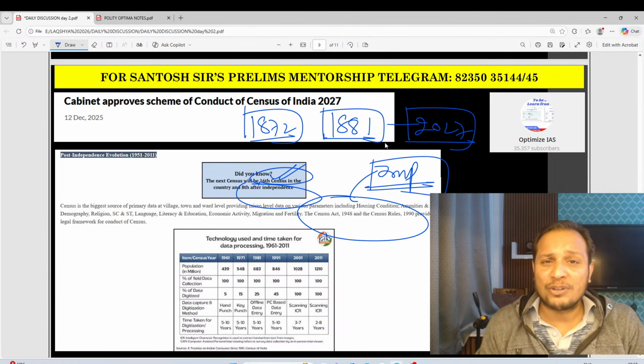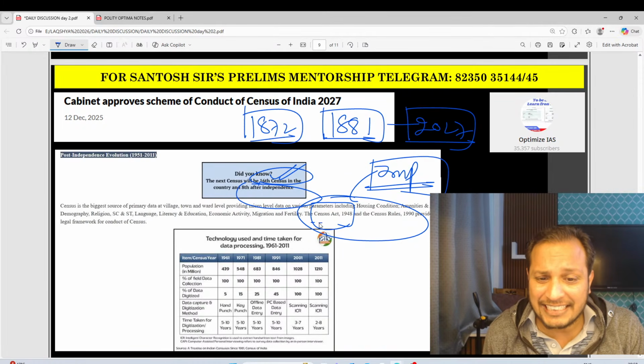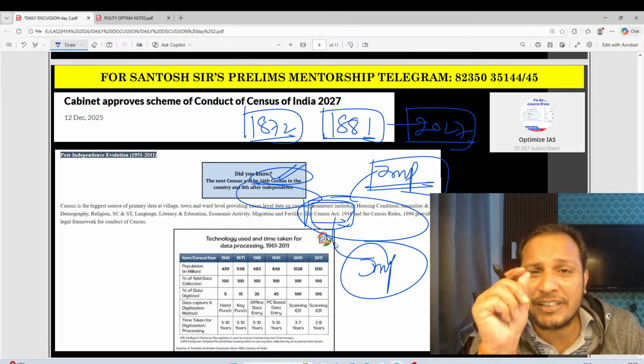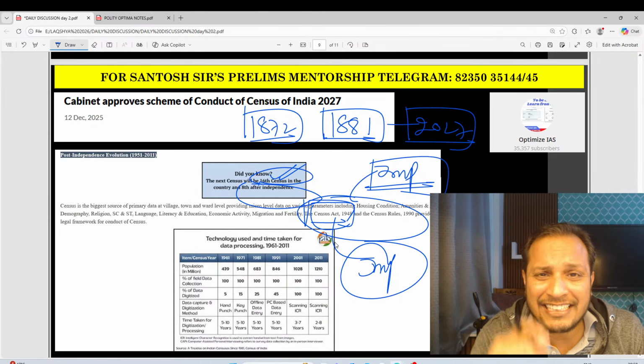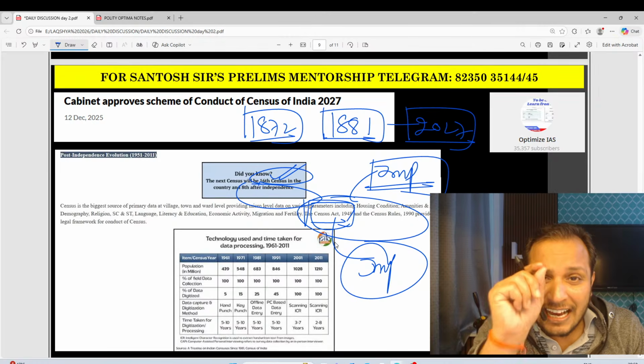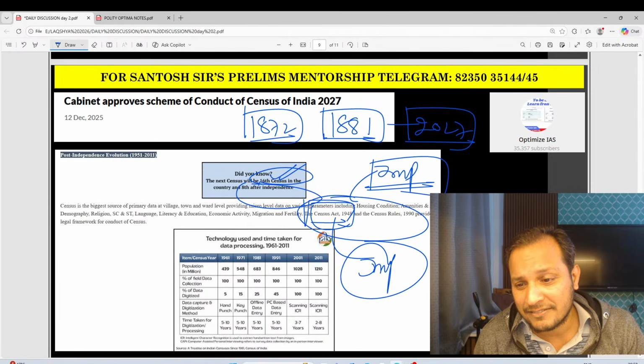So you have to remember, census is conducted under the Census Act 1948. Census is under which list? Union list, state list, concurrent list. They may ask you this. Remember, guys, census is union list.